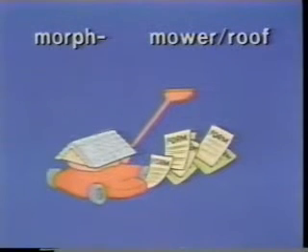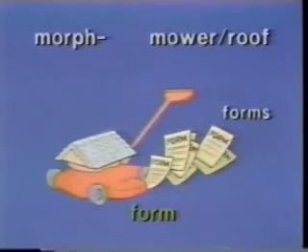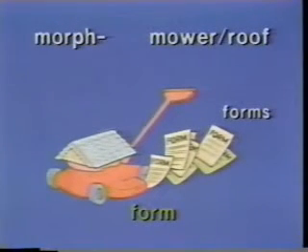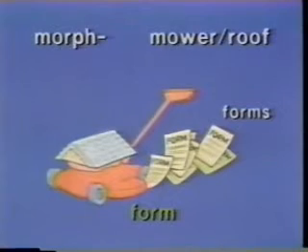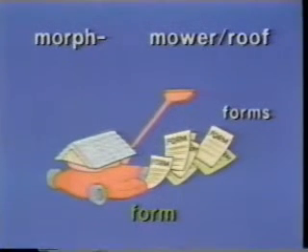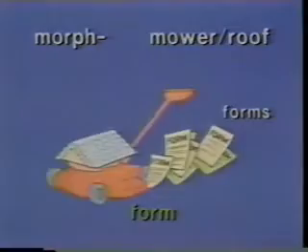Forms are flying everywhere. Morph, mower roof, forms, form. 2 times. Morph, mower roof, forms, form.